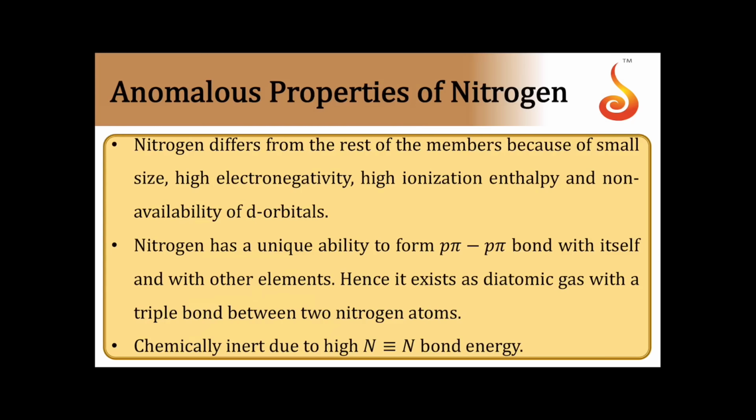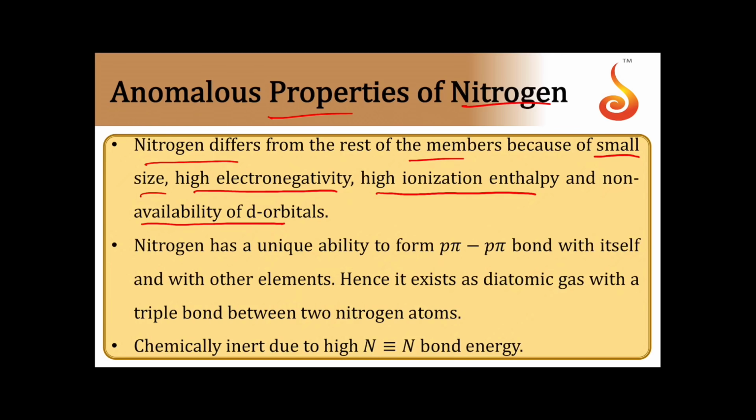Then come the anomalous properties of nitrogen. Nitrogen differs from the rest of the members because of small size, high electronegativity, high ionization enthalpy, and non-availability of d orbitals. This property remains the same for every group.